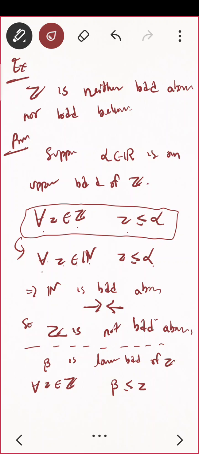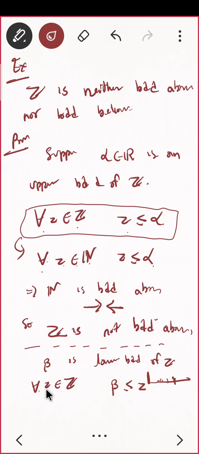Okay. Can you relate this thing with your natural number case? See, lower bound will definitely be negative. Do you agree? In the case of integers, whichever lower bound you take, because you are having negative numbers also, the lower bound will be somewhere here. Yes.